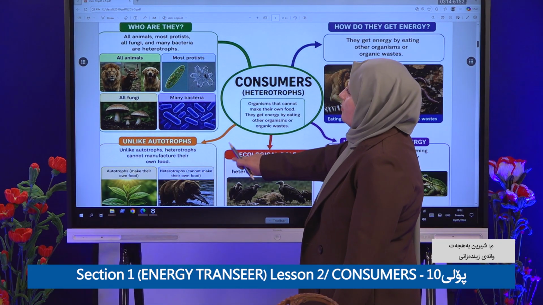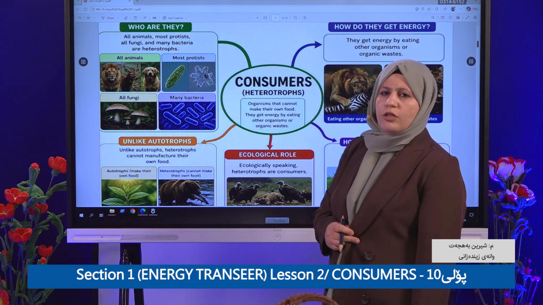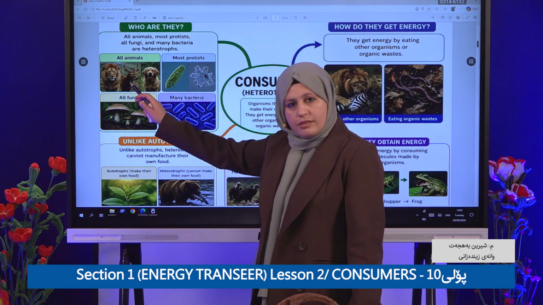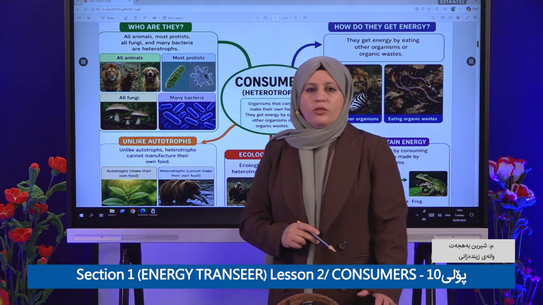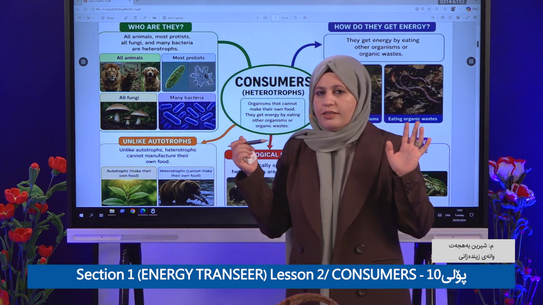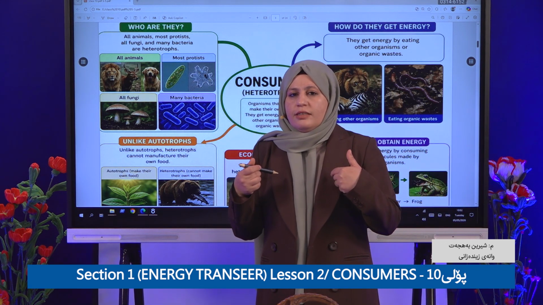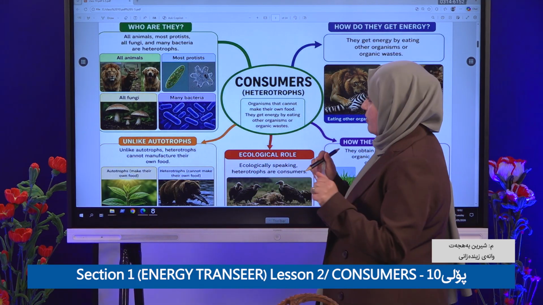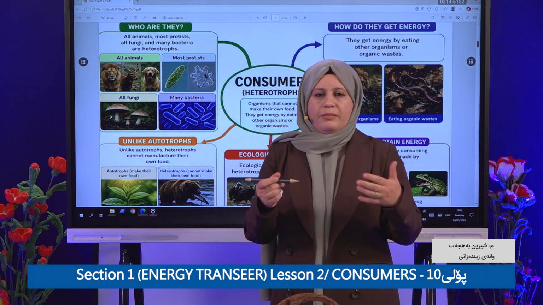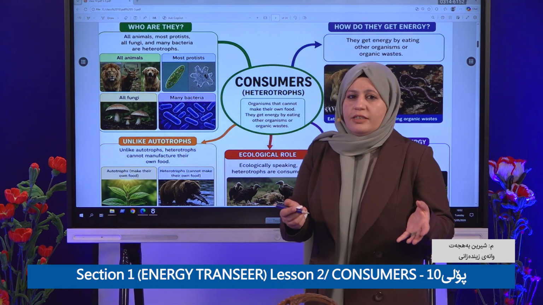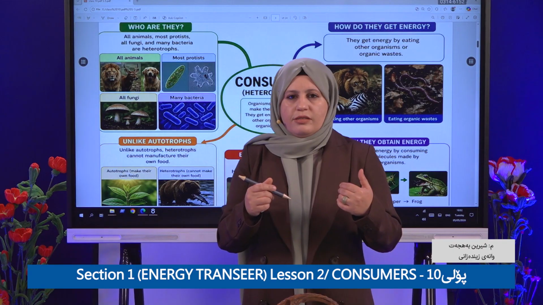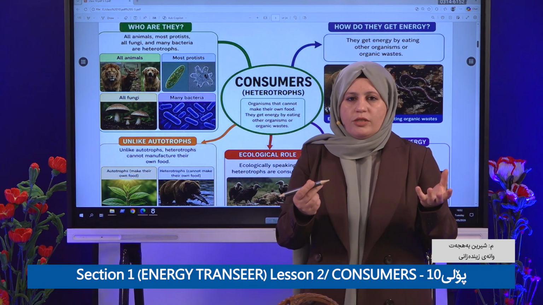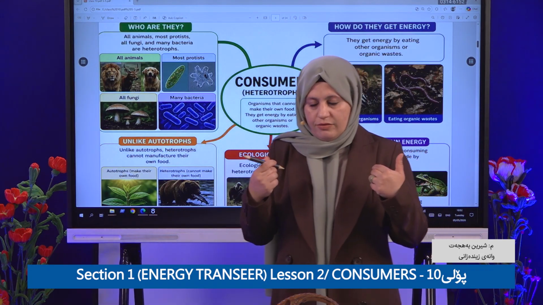So who are the consumers? All animals are heterotrophs, because no animal can make its own food in its body. Be careful, don't confuse it. If you say, we can make kebabs or hamburgers, no, I don't mean those things. Producers make their own food inside themselves.